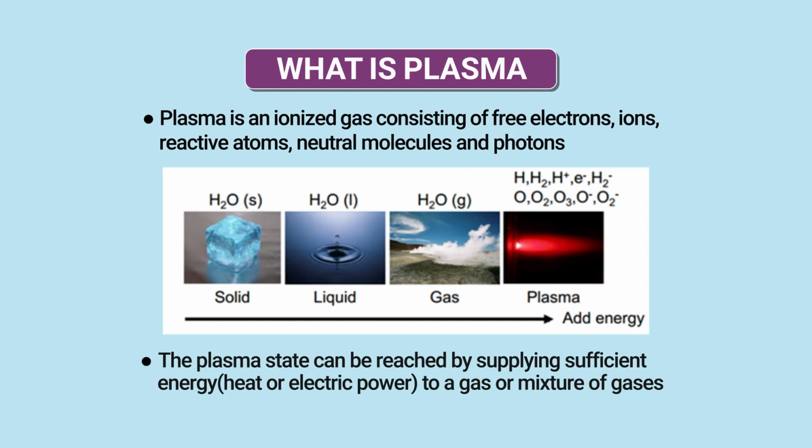Now coming to another technology, that is plasma technology, the application of plasma. What is plasma? Plasma is an ionized gas which can consist of free electrons, ions, reactive atoms, neutral molecules, and photons. How is it produced? If we have a material which is in a solid, liquid, or gas state, and we put in energy, gradually there is a change in the state.